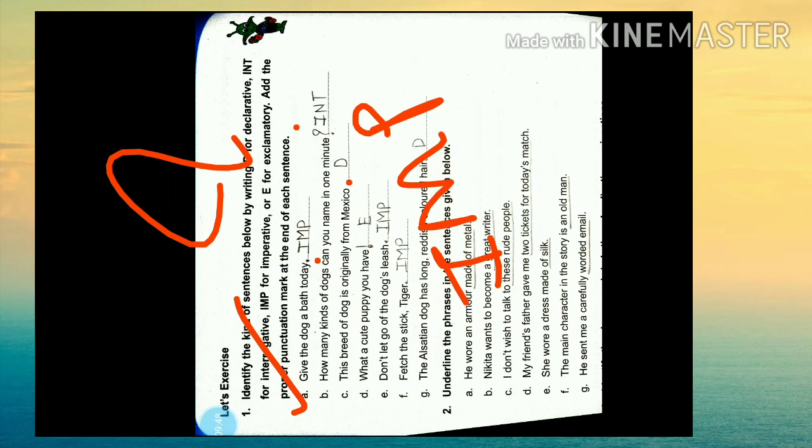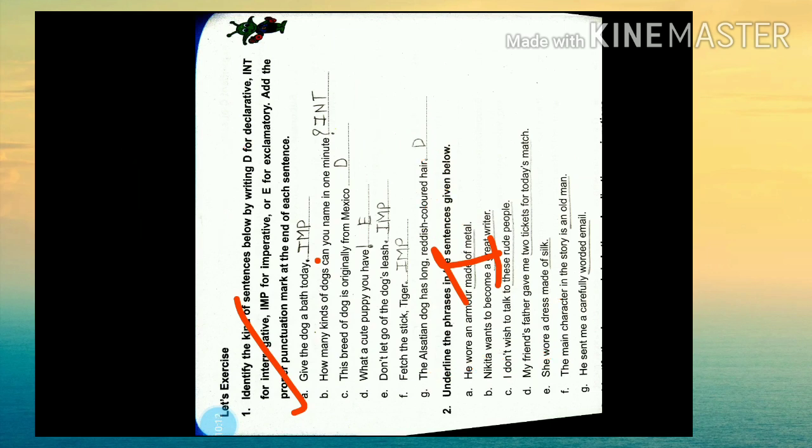Then, what a cute puppy you have. So this is the exclamatory sentence. So we have to give exclamation here and write the E. Then, don't let go of the dog's leash. So this is what? This is the imperative sentence. We have to give full stop and write IMP. Then last but not the least, fetch the stick tiger. So this is what? This is the imperative sentence. We have to give full stop and write down IMP.